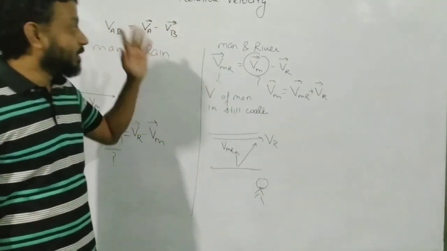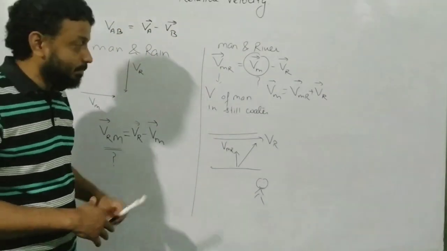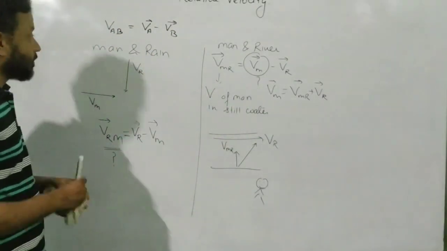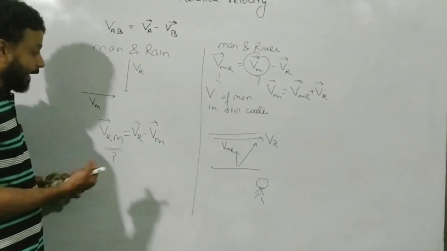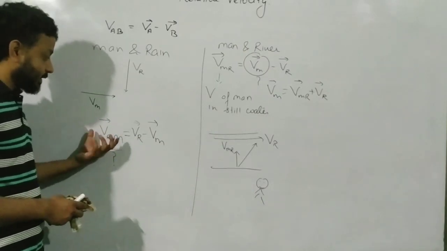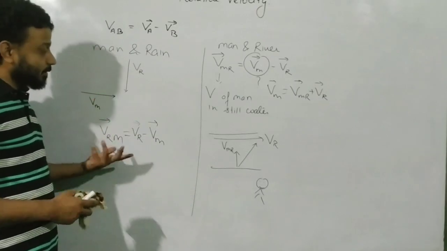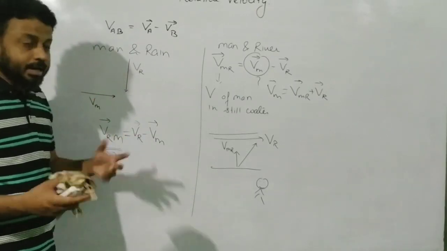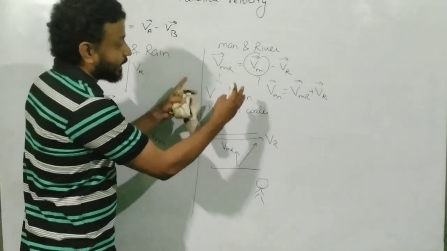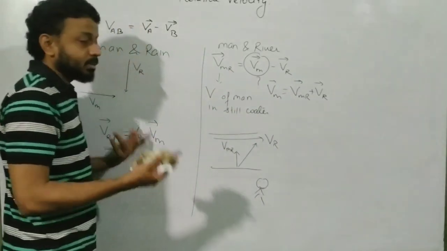So we will discuss those things step by step, but let us today start with the velocity of the man and rain problem. As I told you, in most cases we generally find the velocity of the rain with respect to the man. In some cases definitely not, but the working idea is the same. So don't forget this logic, that the medium is also moving.